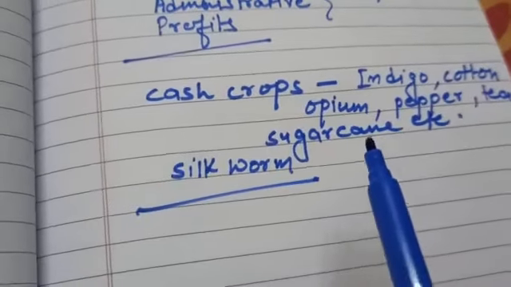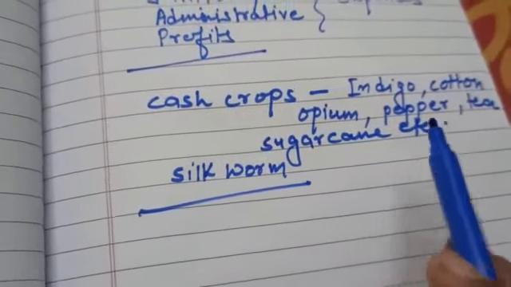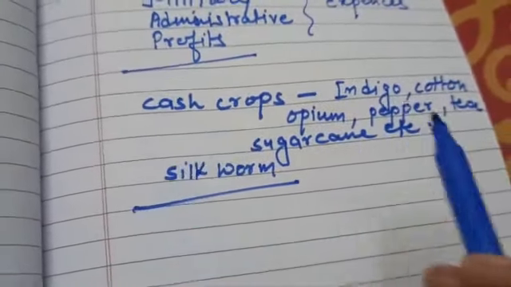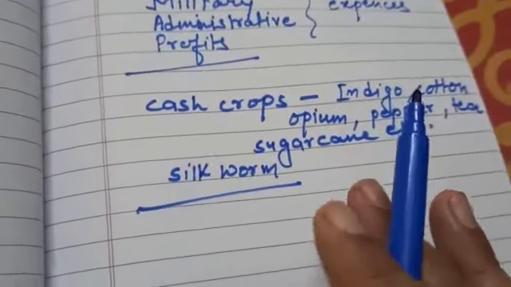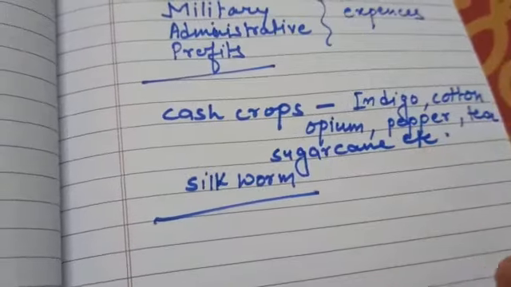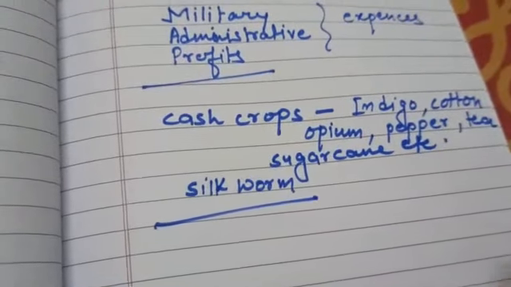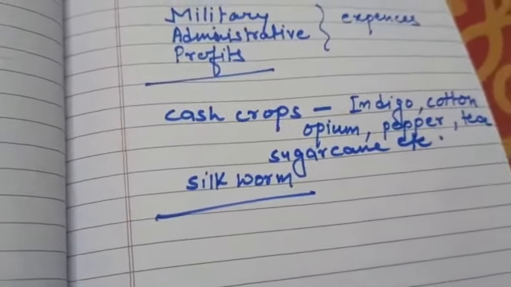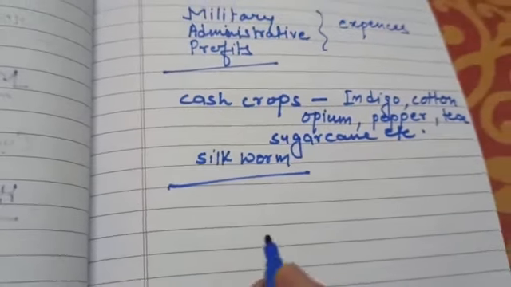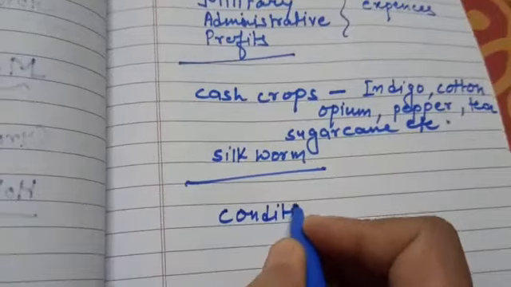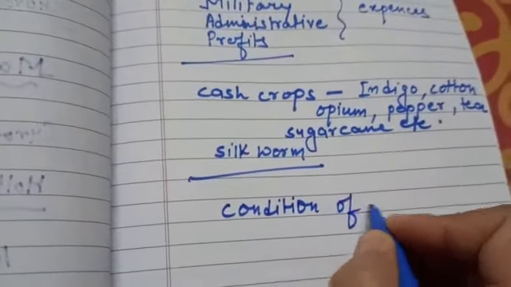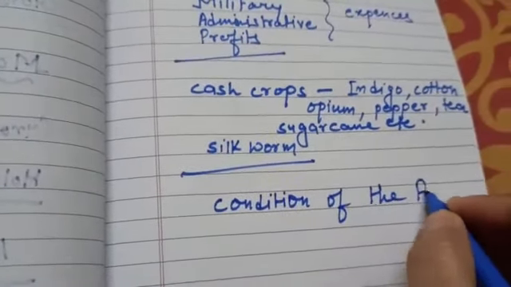The British industries flourished at the cost of Indian industries. Means Indian industries were exploited. They were ruined by the Britishers, and British industries flourished. Now we will see what was the condition of the farmers.